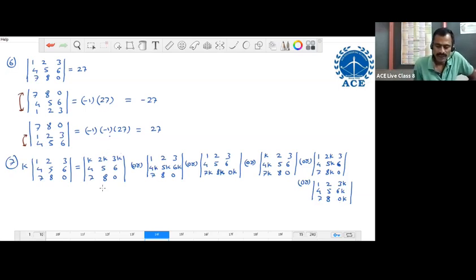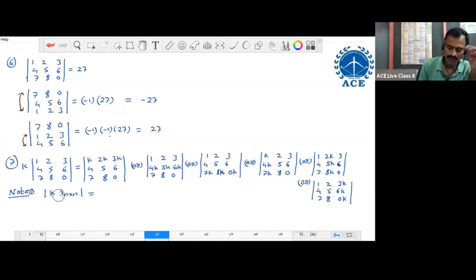In a determinant, along a row, if all the elements are multiplied with some scalar, we can take the scalar directly outside. From a single row, we can take the scalar directly outside. Or along any column, if all the elements are multiplied with a scalar, we can take the scalar directly outside. It is the result. So multiplication of a row by scalar. Note point: determinant of K into A n cross n equal to.